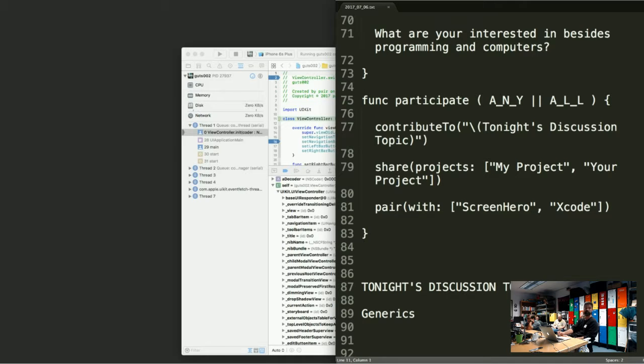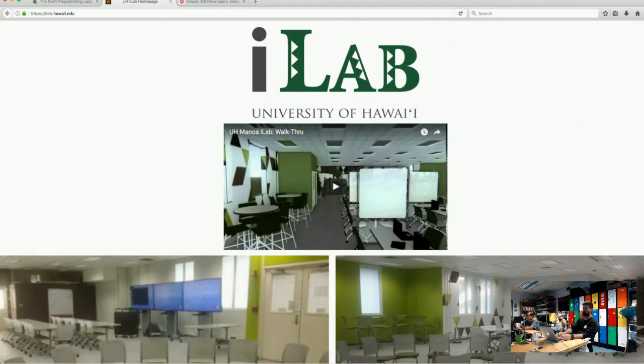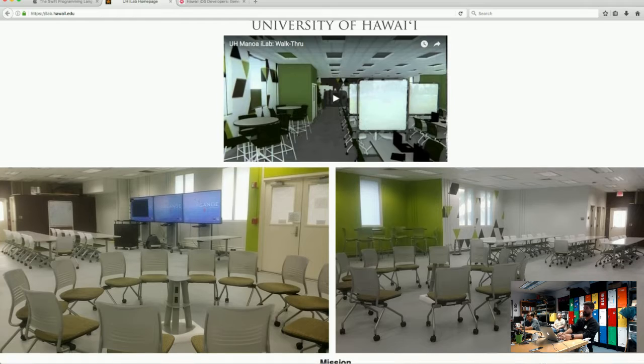Before we go into the introductions, I want to talk about one thing, and that is the fact that the Hawaii iOS Developer Meetup is going to be moving. We're going to be moving to the iLab, at the University of Hawaii at Manoa. At the last meetup, I took a poll of how people felt about the move, and it seemed like pretty much everyone was stoked. Right now I'm going to bring up a quick web page of what the iLab looks like. So this is where we're headed. It's a great space. I met with Chad, who's running the iLab, and it's fantastic.